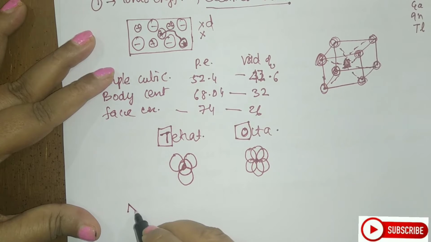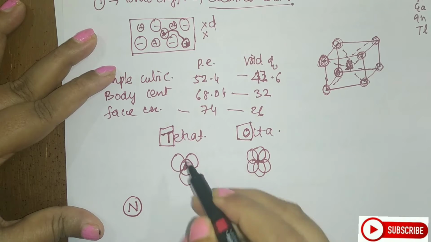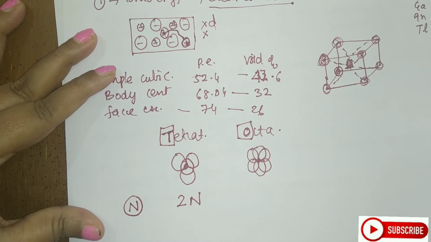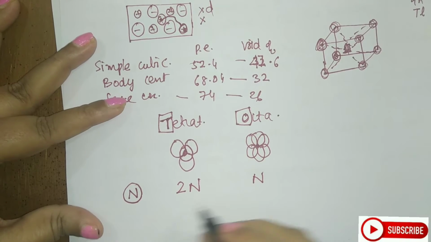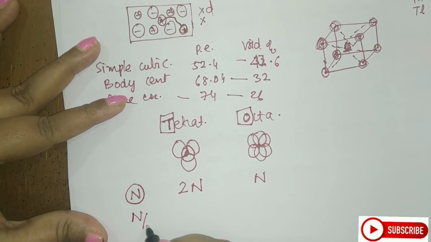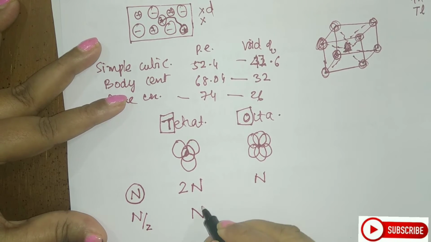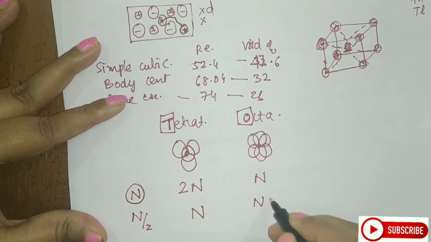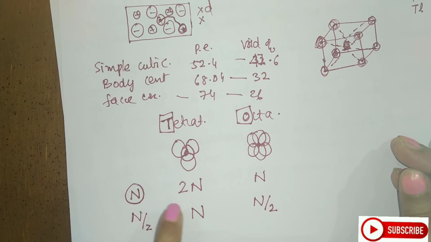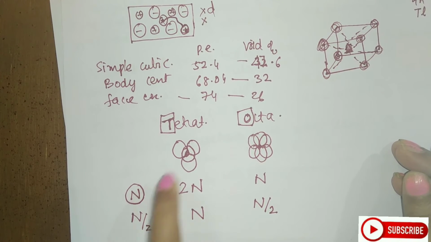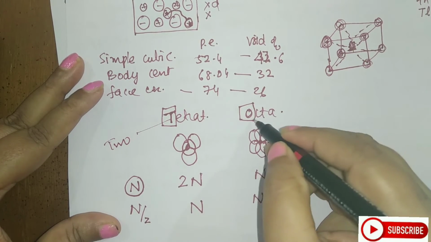If there are n atoms in any given unit cell, then for tetrahedral voids, T is for 2, so it will become 2n. For octahedral, O means 1, so it remains n. Similarly, if the number of atoms is n by 2, then for tetrahedral it will be times 2, means n, and for octahedral it will be n by 2. Always remember, for tetrahedral, T means 2 times the number of atoms taken, and for octahedral it will be 1. So T is for 2 and O is for 1.